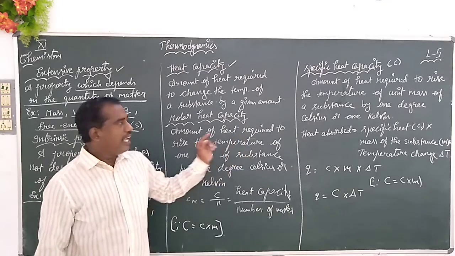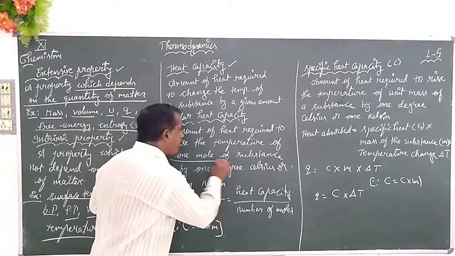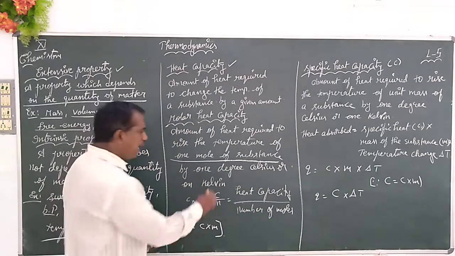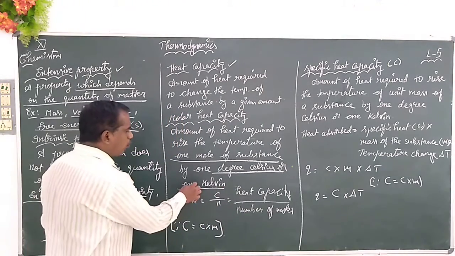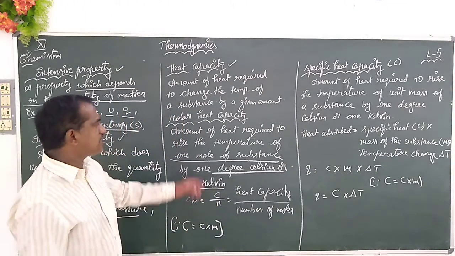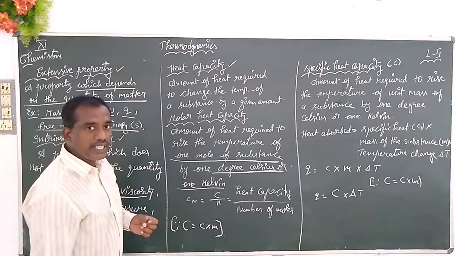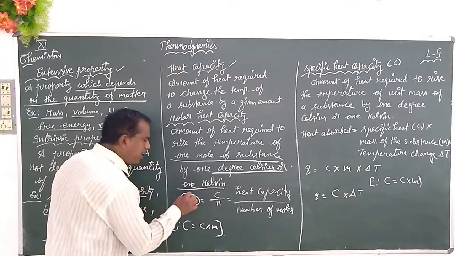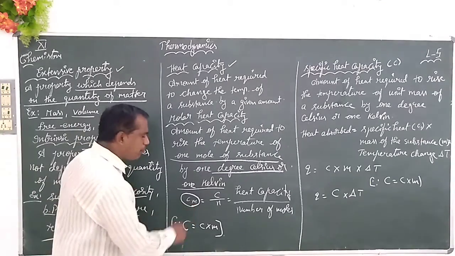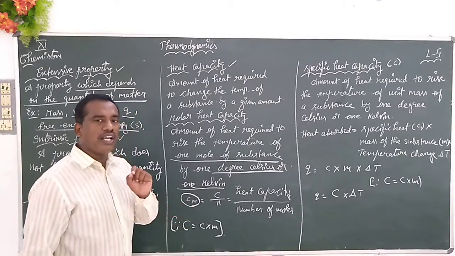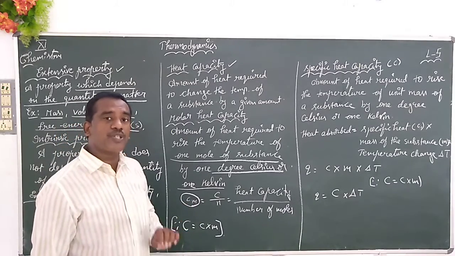Amount of heat required to raise the temperature of 1 mole of a substance by 1 degree Celsius or 1 Kelvin, we are calling it the molar heat capacity. It is generally represented with the symbol small c suffixed with small m. Here m stands for molar. Molar heat capacity, small c suffixed with small m.